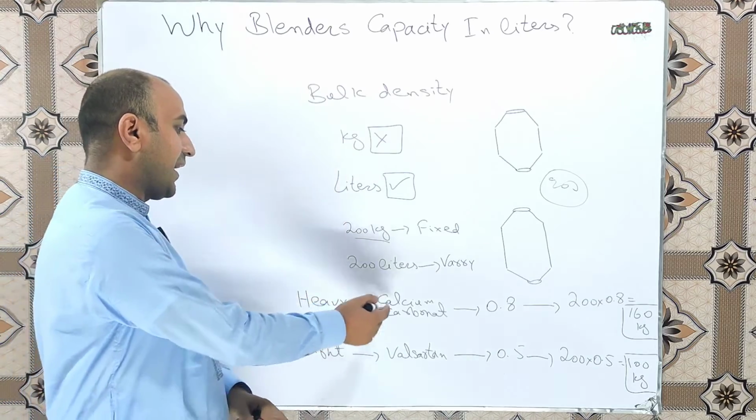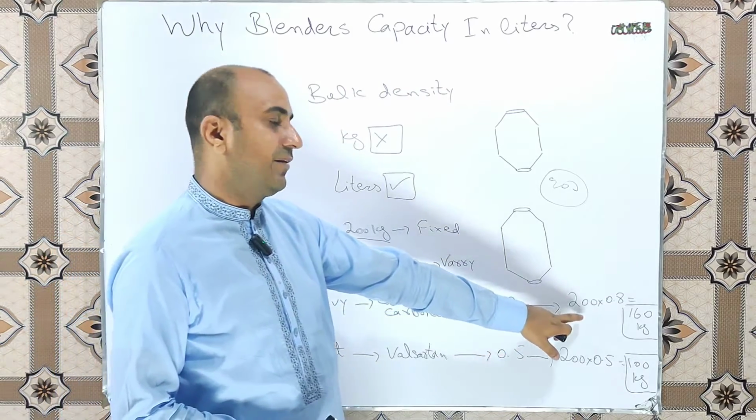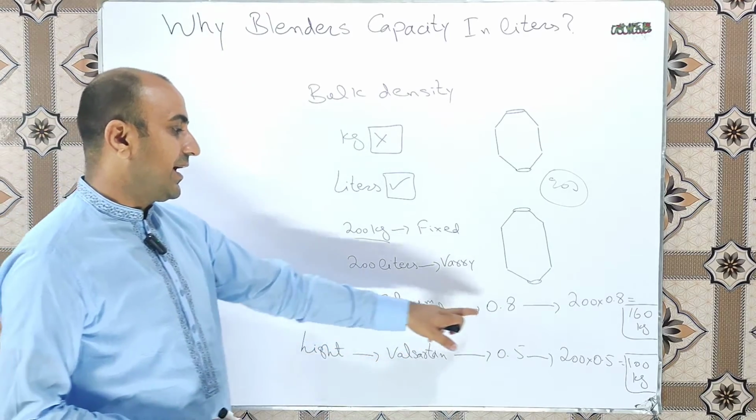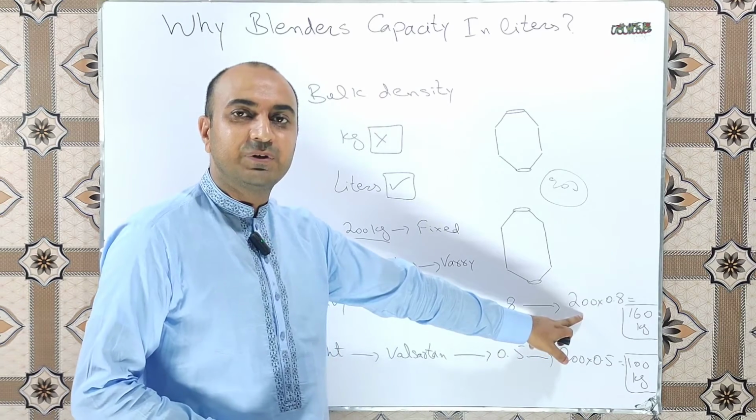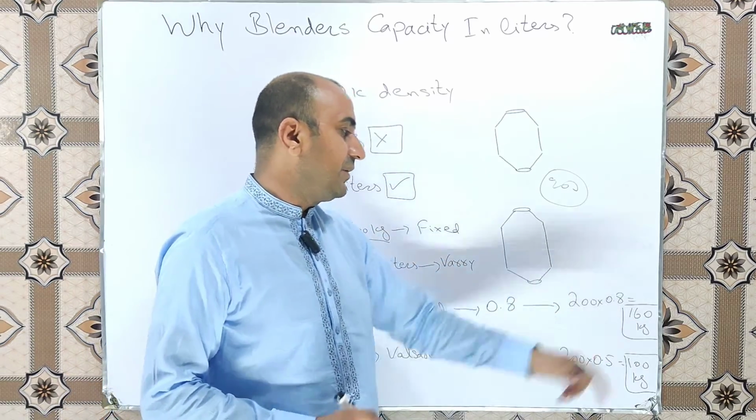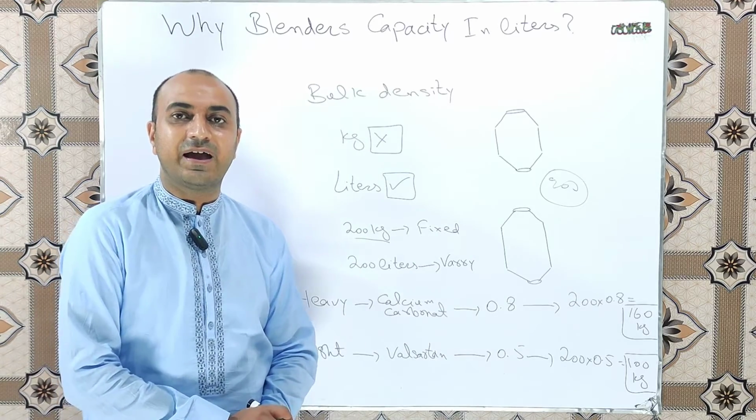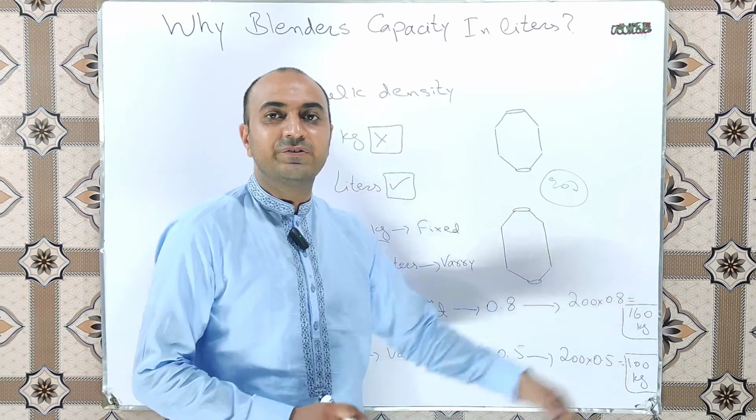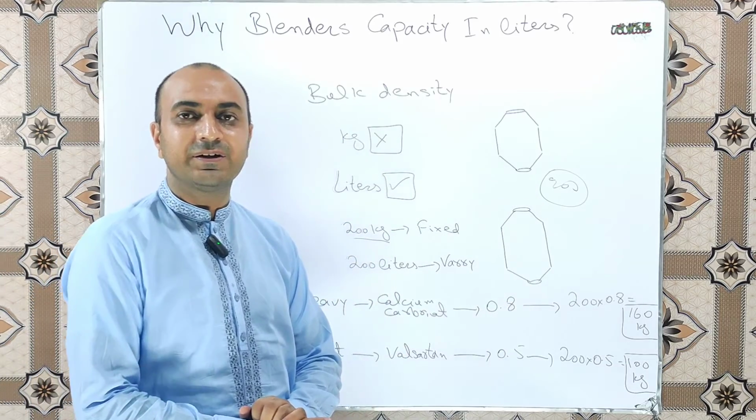Suppose that we have a heavy material like calcium carbonate and we have the same blender having a capacity of 200 liters. The heavy material has a bulk density of 0.8 gram per ml. How to calculate? We will simply multiply bulk density with maximum capacity in liters. The answer will be 160 kilogram. It means heavy materials, or those materials having high bulk density like calcium carbonate, can be added up to 160 kilogram till it is brimful, meaning till its 100% capacity.